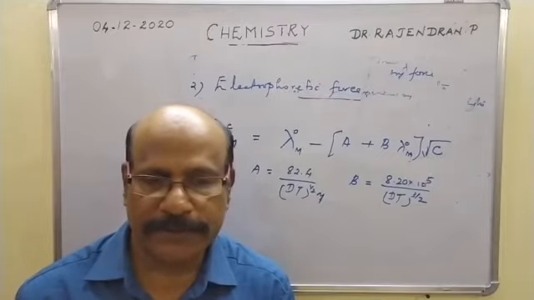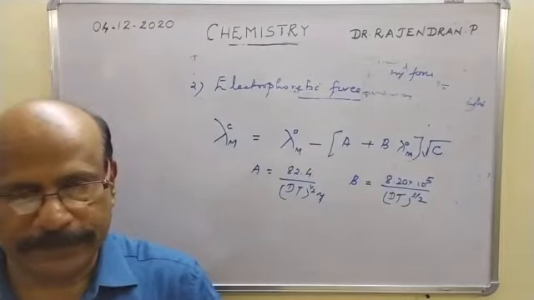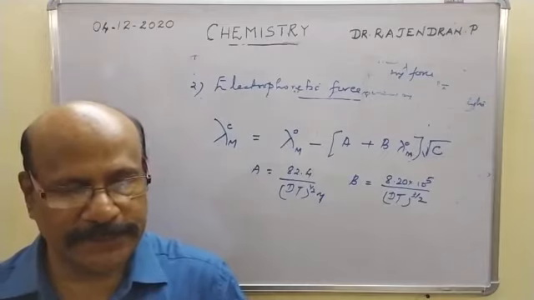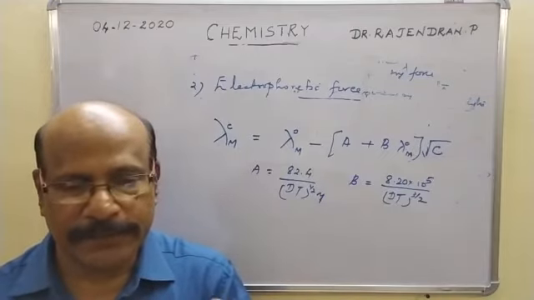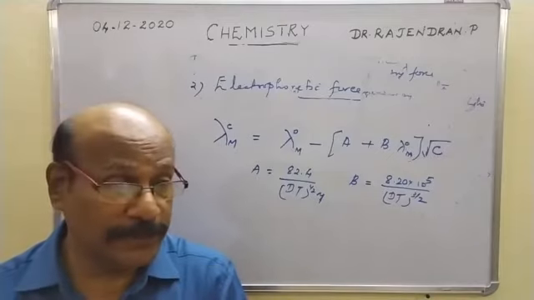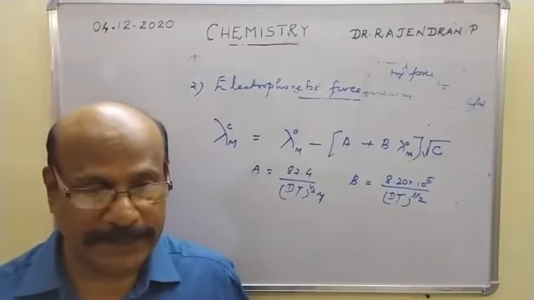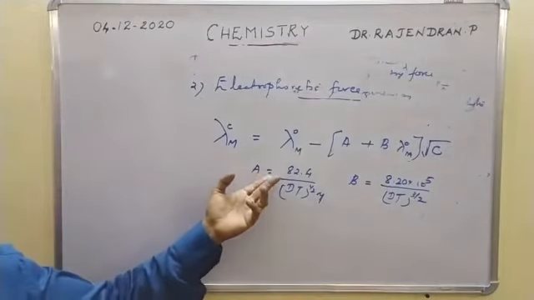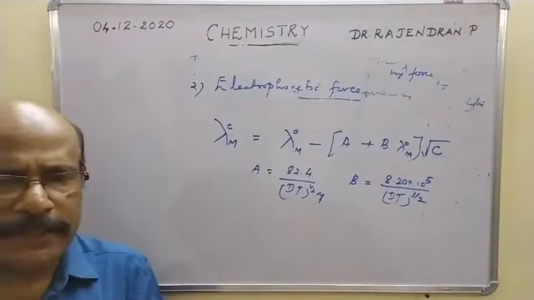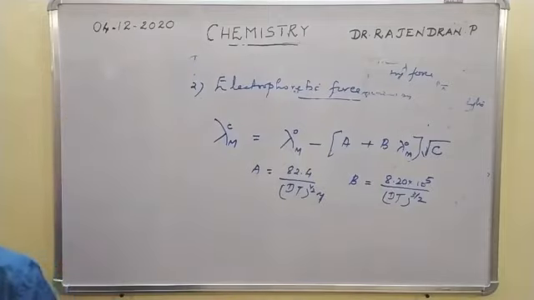Next class we will discuss ionic mobility, the speed of the ion: the parameter representing speed, ionic mobility, transport number, its connection with ionic mobility, and methods for determining the transport number. According to your syllabus, we have to discuss two methods. One is the moving boundary method and the other is the Hittorf method. That may be asked as an essay. And this also will be asked as an essay. So try to concentrate your study much on this. The Debye-Huckel equation will be asked in your examination as an essay. Okay, thank you very much.